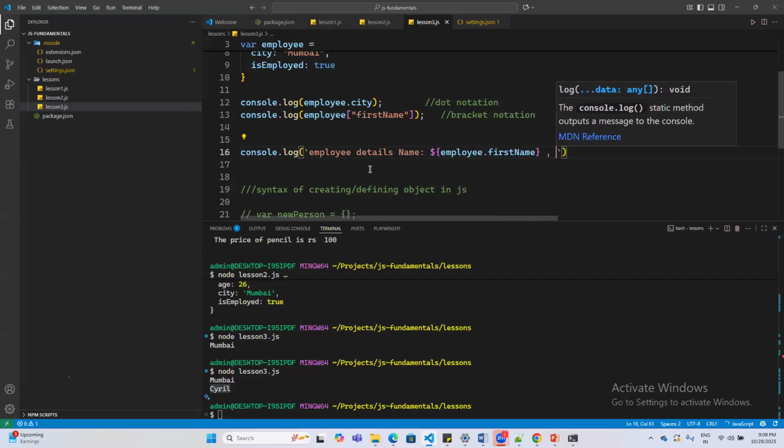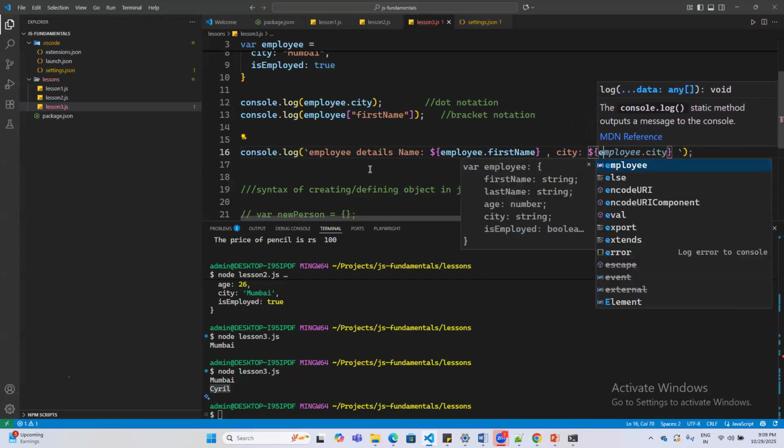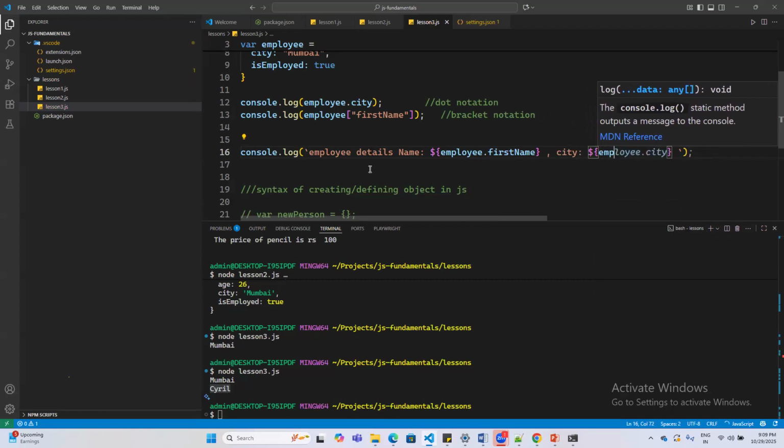And then if you want to pass something else, say city, you can do the same thing with a different approach, say employee, and you can pass city over here.